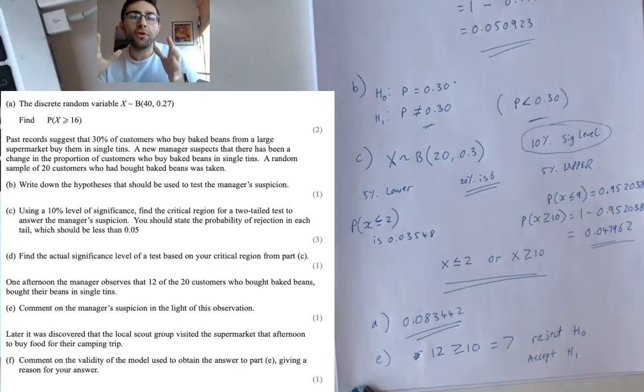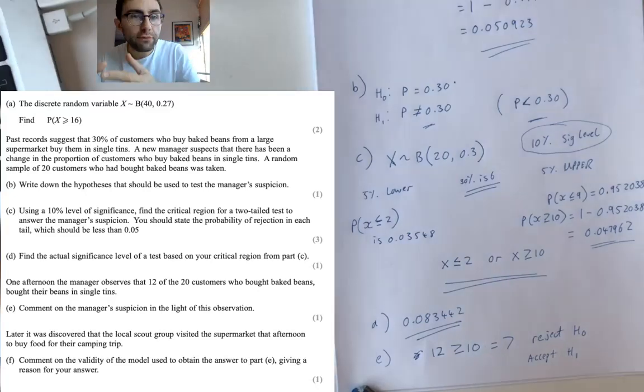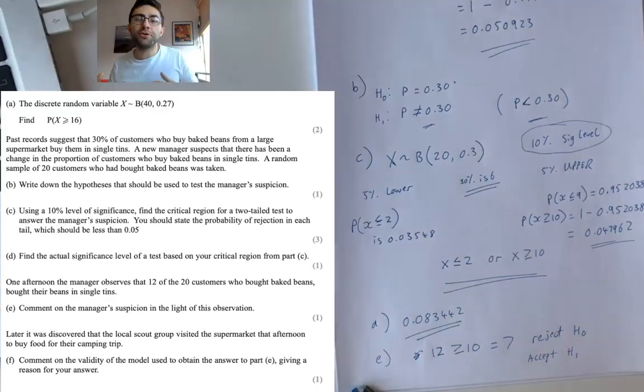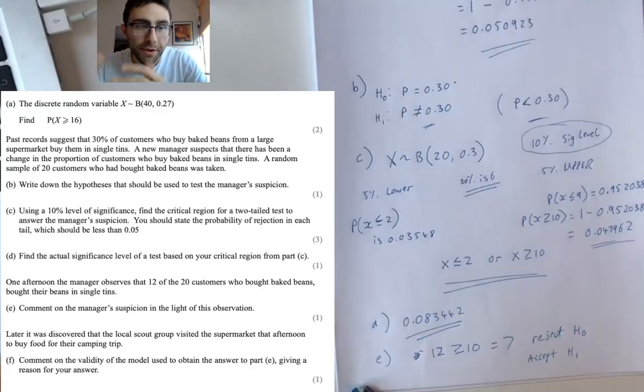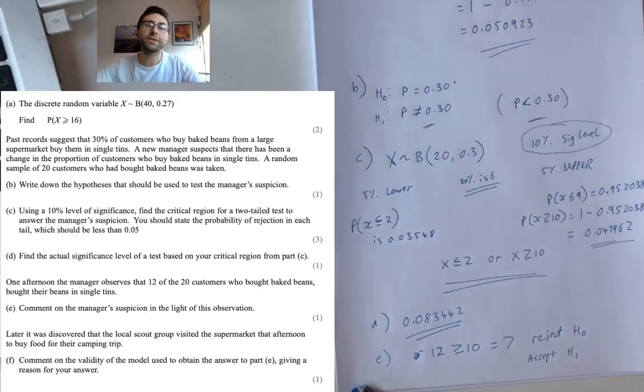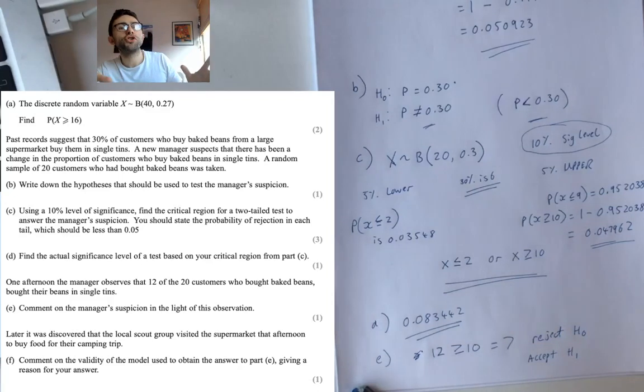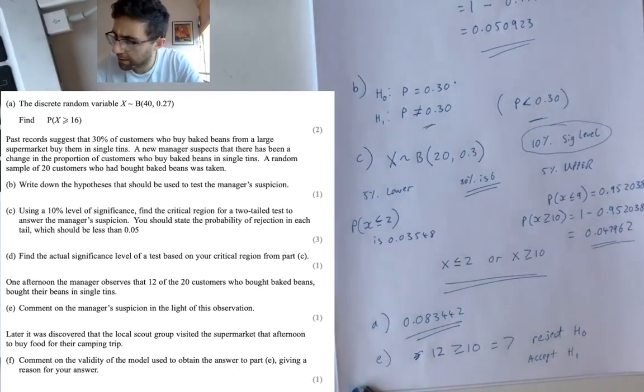It assumes that they're not all Scouts absolutely mad for beans, or the UK Bean Lovers fan club coming in to stock up, or a quarantine situation where people are going absolutely mad and panic buying beans. So any of those extreme situations doesn't, I guess, necessarily disprove the model, because for our binomial thing, we're just talking about the average normal random sample of people coming in. So that's it basically.